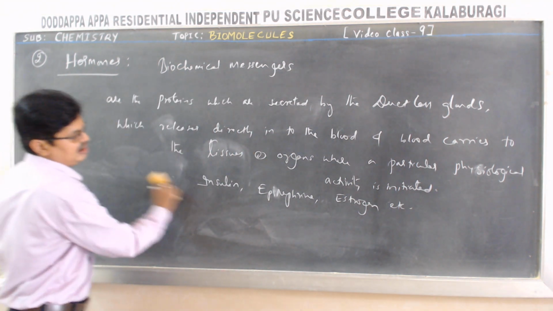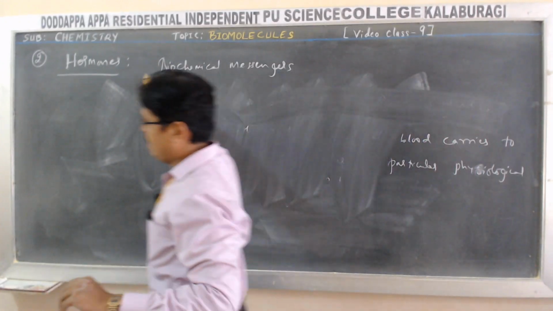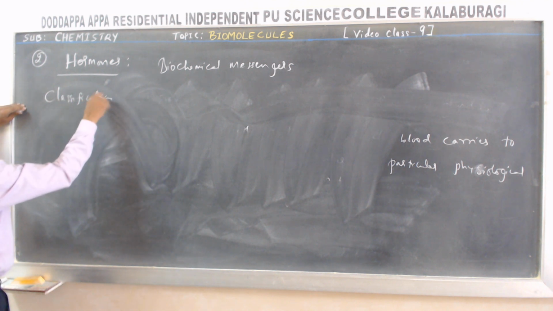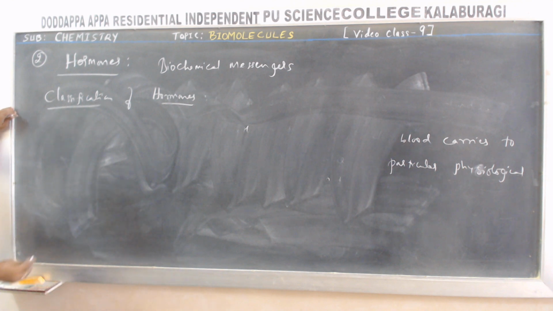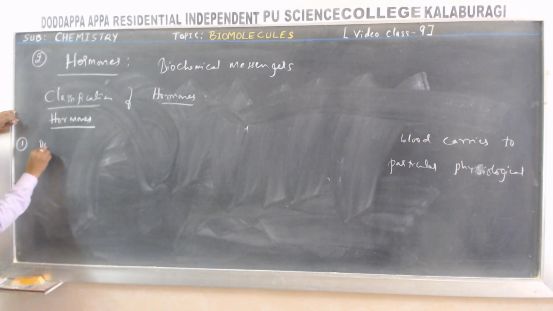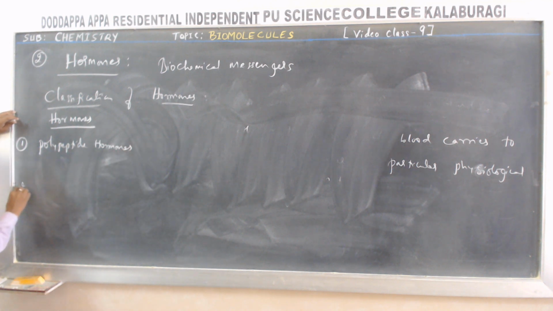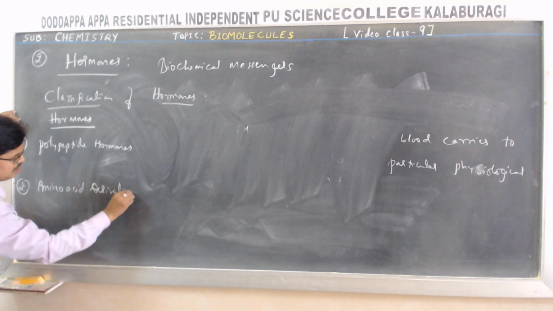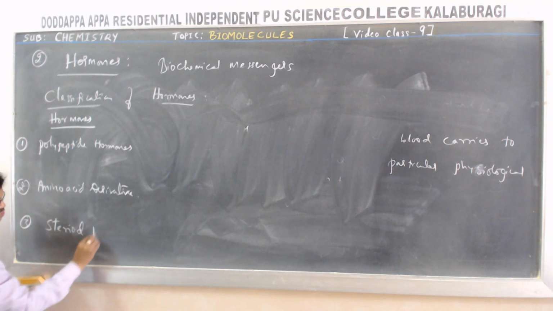Students, next, classification of hormones. Hormones are classified into polypeptide hormones, amino acid derivative hormones, and steroid hormones.